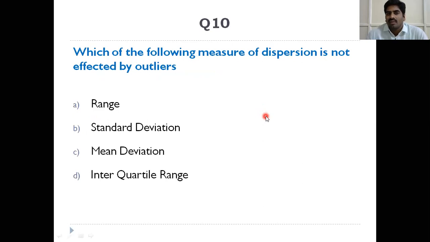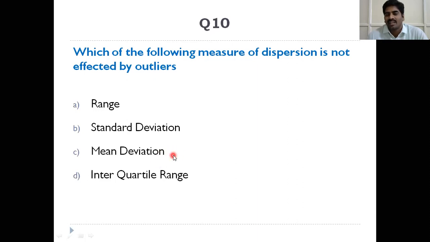Next, which of the following measures of dispersion is not affected by outlier? What is the range formula? Maximum value minus minimum value, so it is affected by the outlier. Standard deviation considers all the observations, and the formula itself contains the mean x bar, so mean is affected by the outlier, and standard deviation is also affected. Mean deviation formula also has a mean value, so it is also affected.